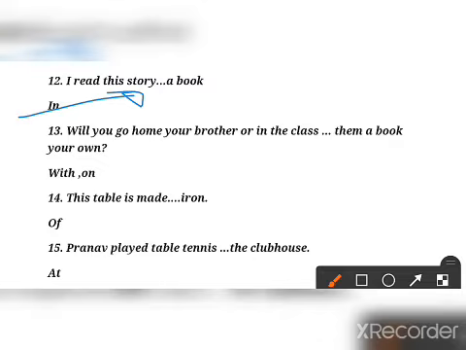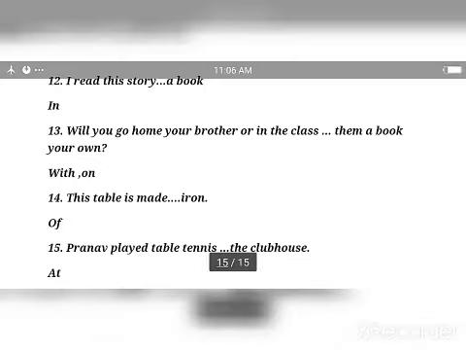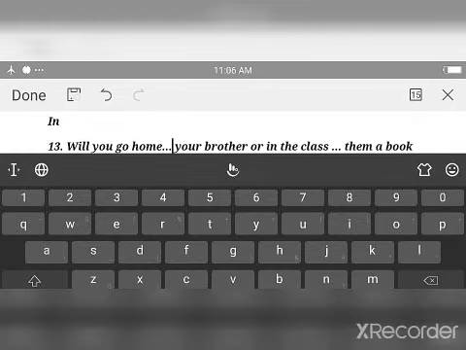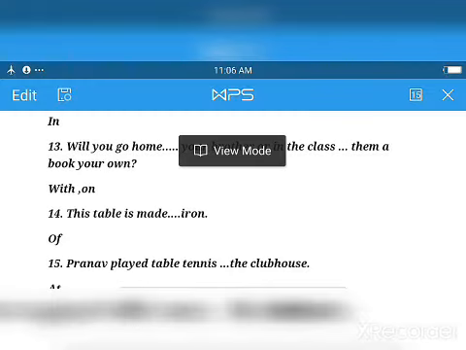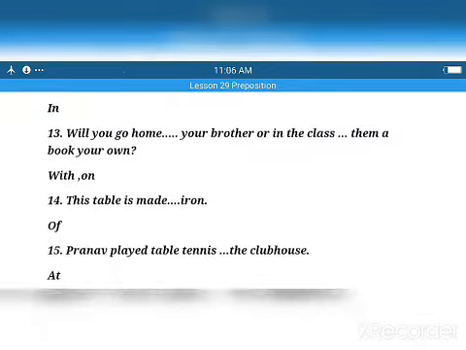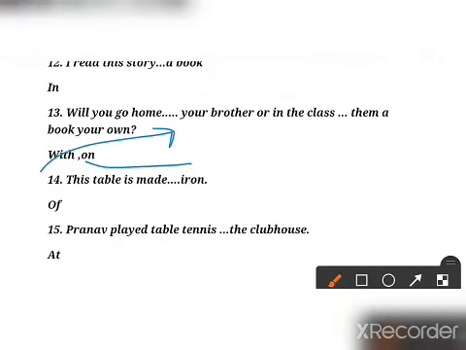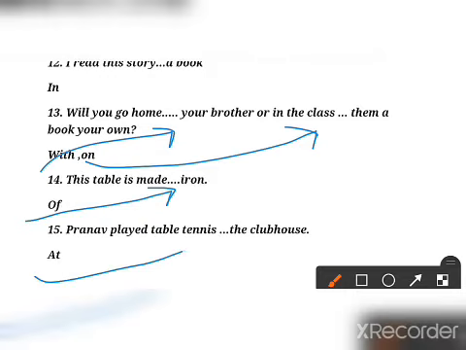13 has two prepositions you have to use. First blank will be, will you go home after. After home here will be with, and then this on will be here. Okay. This table is made of iron. Pranav played table tennis at the clubhouse.